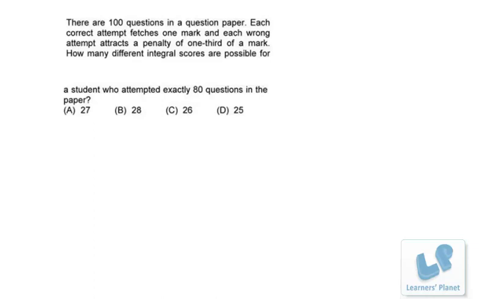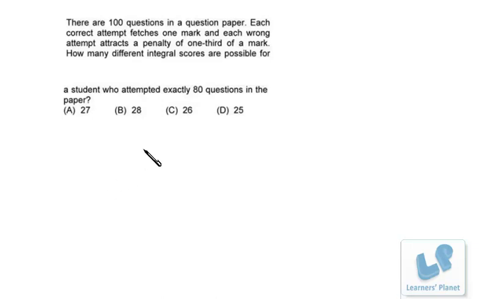Now let's see this question. There are 100 questions in a question paper. Each correct attempt fetches 1 mark and each wrong attempt attracts a penalty of 1/3 of a mark. How many different integral scores are possible for a student who attempted exactly 80 questions in the paper? Now he has attempted in all 80 questions.